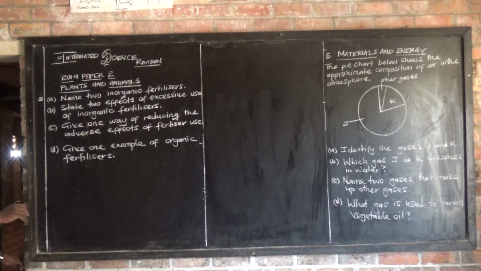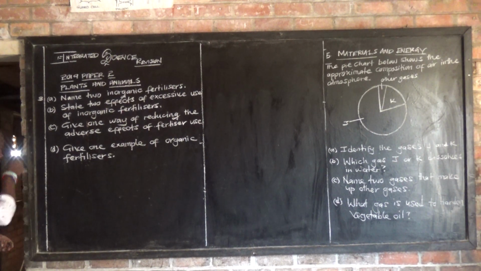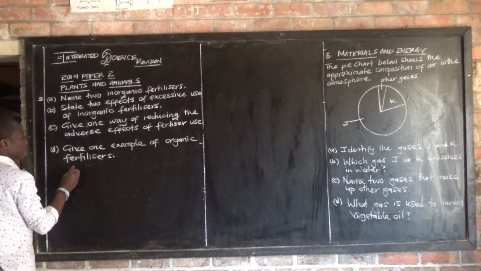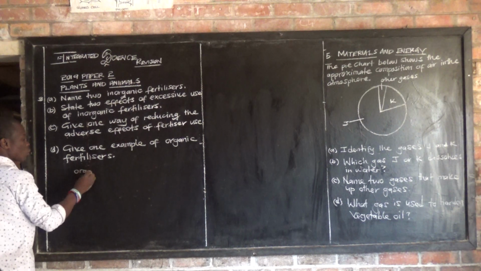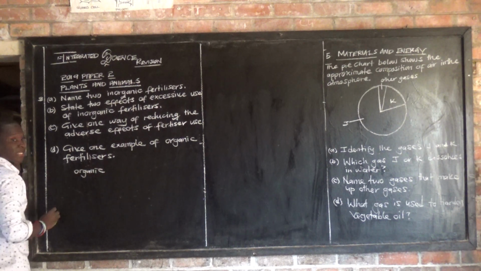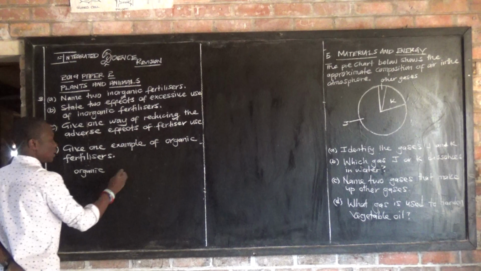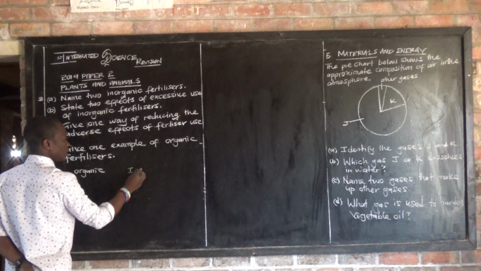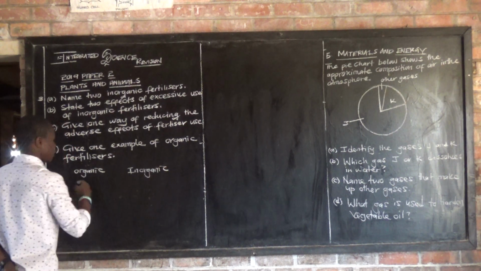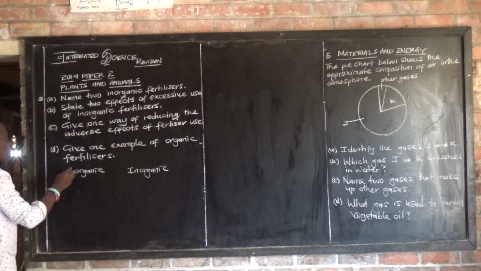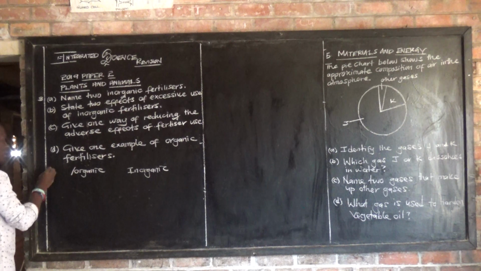Now, these fertilizers are in 2 categories. We have what we call organic fertilizers, and what we call inorganic. Organic may sometimes be referred to as natural fertilizer.